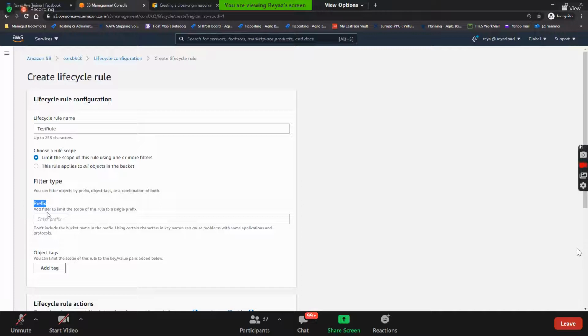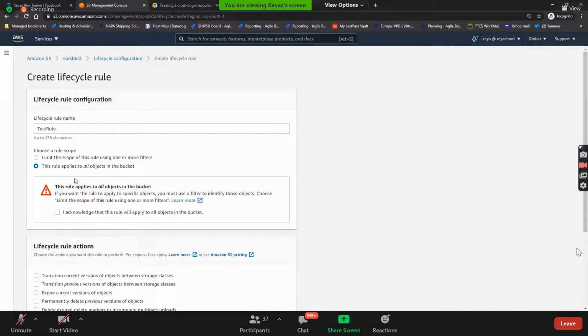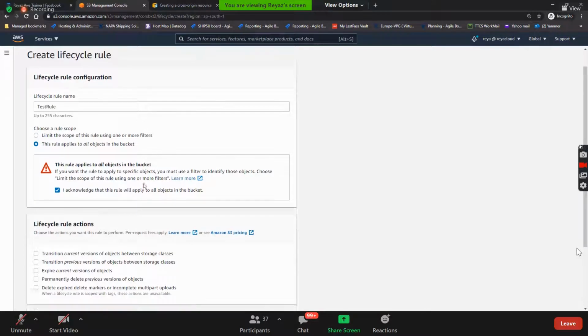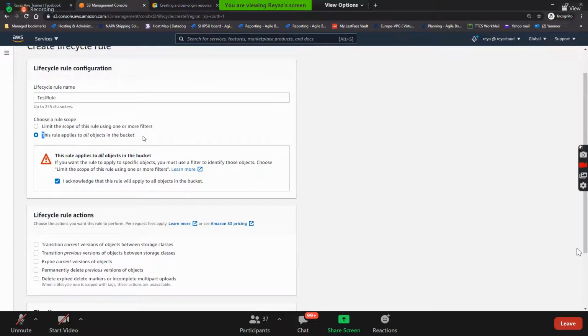If you want it in a particular subfolder, you just mention the subfolder here. Or if you want to apply this lifecycle rule for the entire bucket, apply this. I'll just go for the entire bucket.